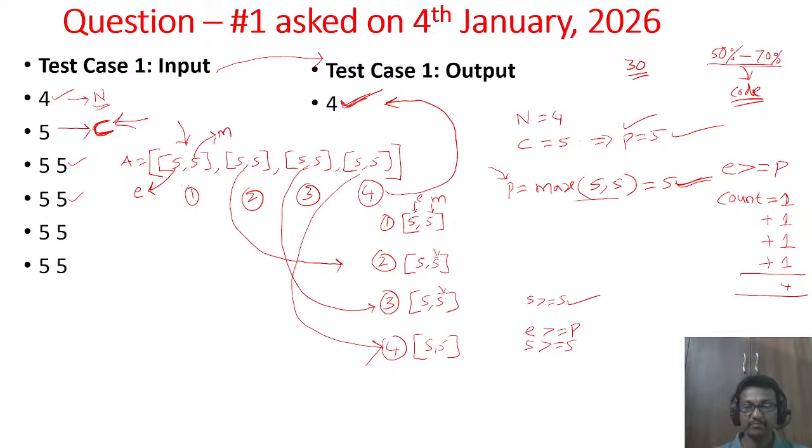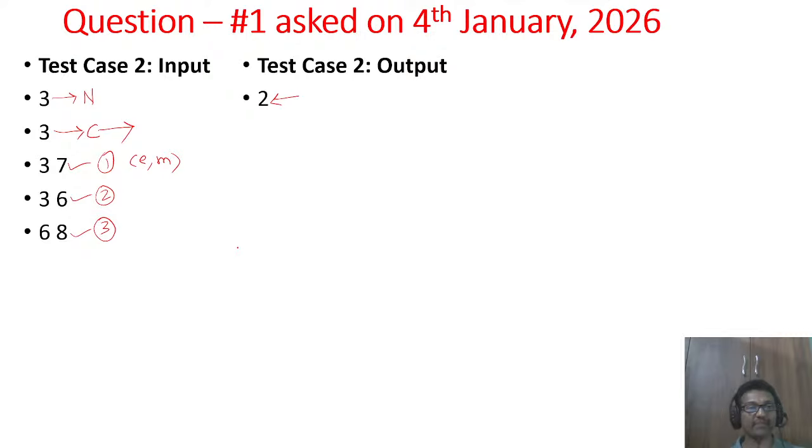Okay, done. So the first test case output we identified by using some logic. Let us apply the same logic to test case 2 and see whether it works. What is A here? A indicates the attributes of the chefs. So 3 7 is the first chef, then 3 6 is the second chef, then 6 8 is the third chef.